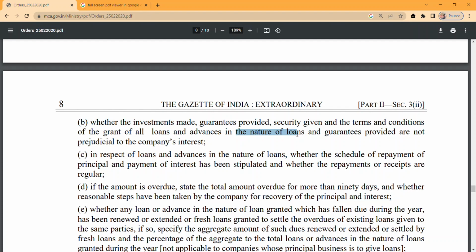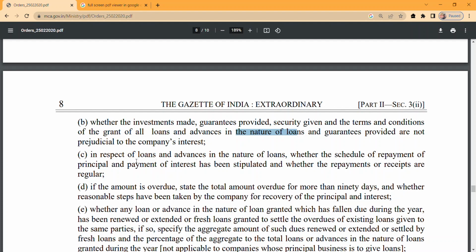Sometimes the government rate of return is the lowest rate of return, and you're not supposed to invest money in something providing a return lower than the government rate of return. So if the company has done that investment, it is prejudicial, or say detrimental, to the company's interest, which will harm the financial interest of the company.